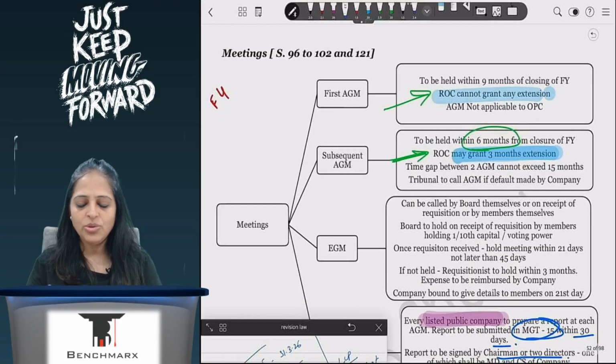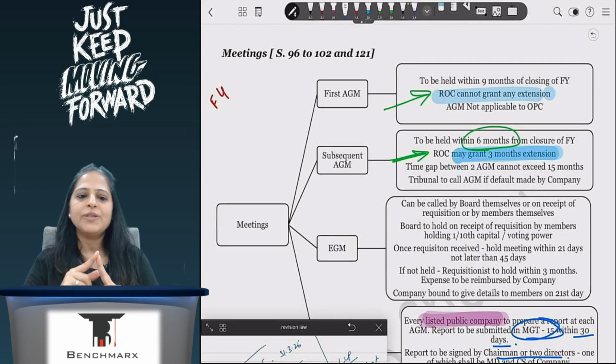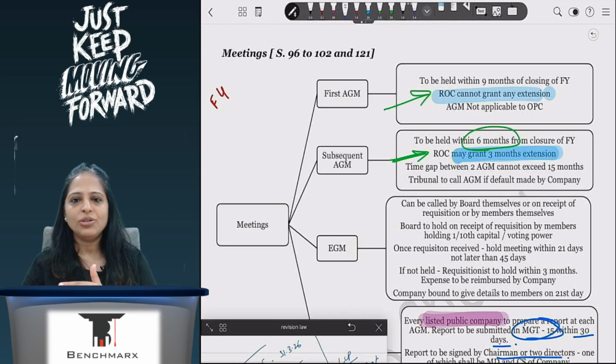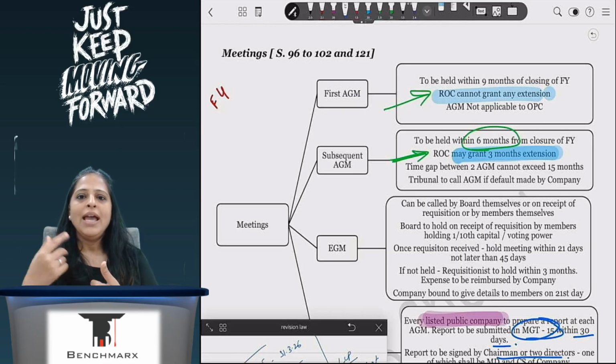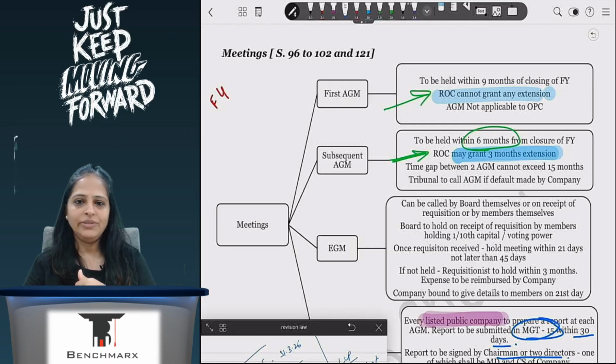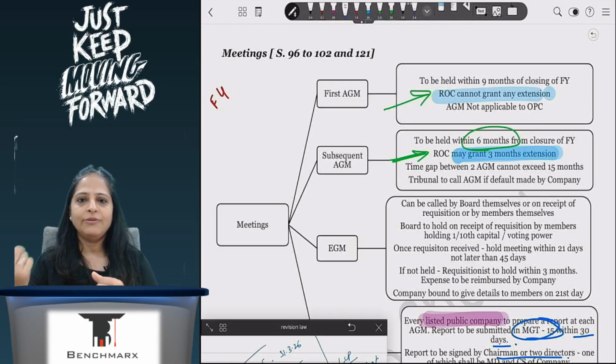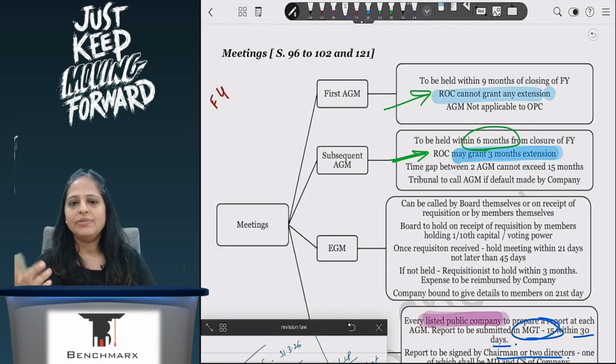Are we understanding AGM? So AGM में क्या पढ़ा अपन ने? AGM happens once in every year. Now, if it's first AGM, 9 months from end of financial year, extension not possible. If it is subsequent AGM, 6 months from end of financial year, 3 months का extension possible है. Time gap between two will not exceed 15 months. If I don't hold AGM, tribunal can hold and call for an AGM on my behalf. And AGM is very, very important because everything is linked to the AGM, like the annual return that we will study now. If I'm a listed public company, then I will have to make a report of the AGM in MGT 15 and I have to submit the same with ROC. Non-compliance will lead to failure.